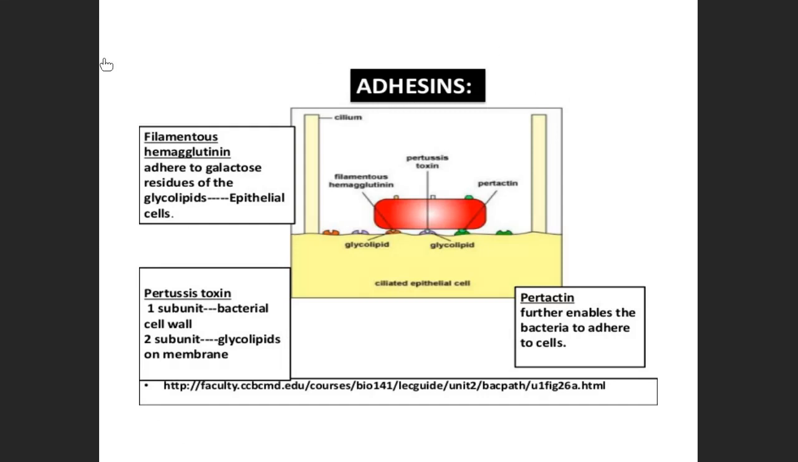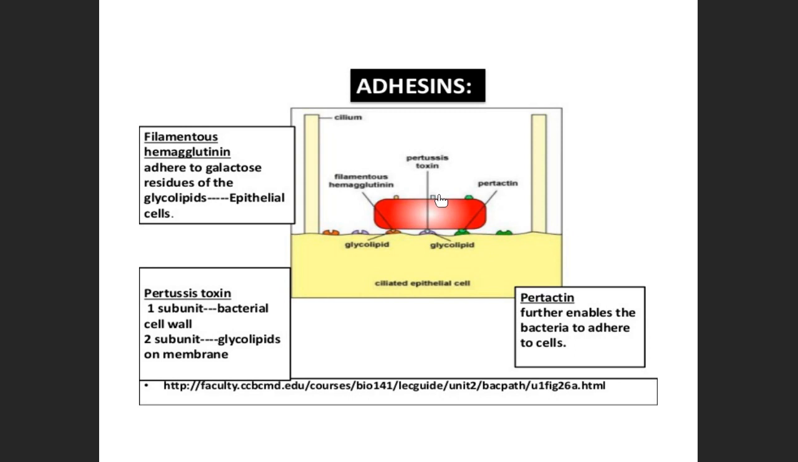Here, this is the bacterial cell. These are the receptors, the surface components of the bacteria. Hemagglutinin, pertussis toxin, pertactin, the components which help in attachment of bacteria to the surface of the cell. Here, if you can see the glycolipid receptors on the cell. This is the host cell, isn't it? Epithelial cell. So this bacteria gets attached by these receptors on the ciliated epithelial cells.